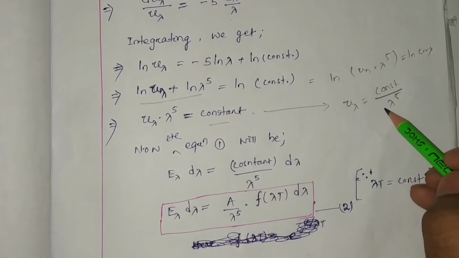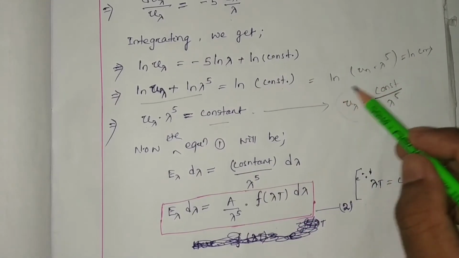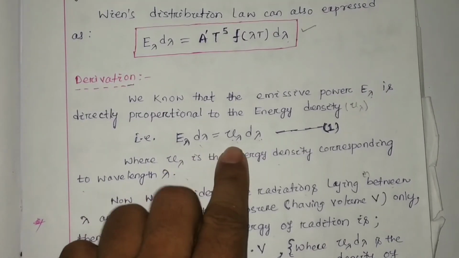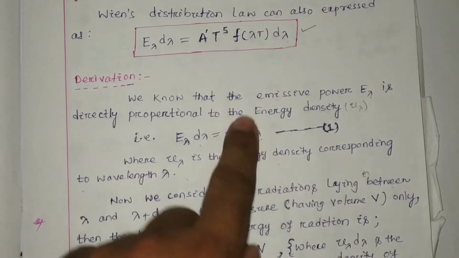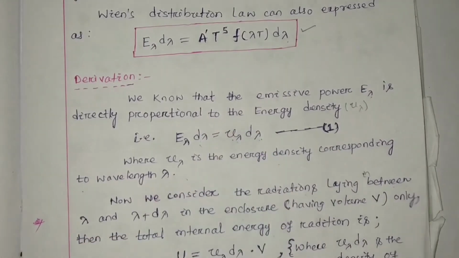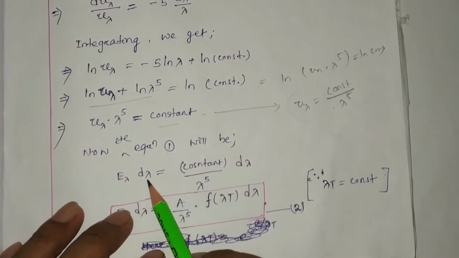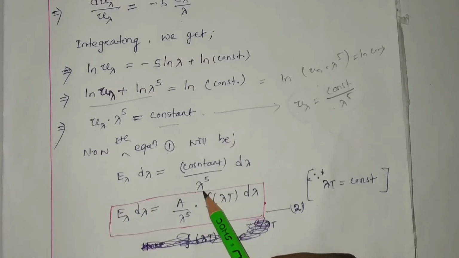Now we just substitute this u_lambda in equation number 1, instead of u_lambda put this value. Then E_lambda d lambda equal to constant by lambda to the power 5 into d lambda.